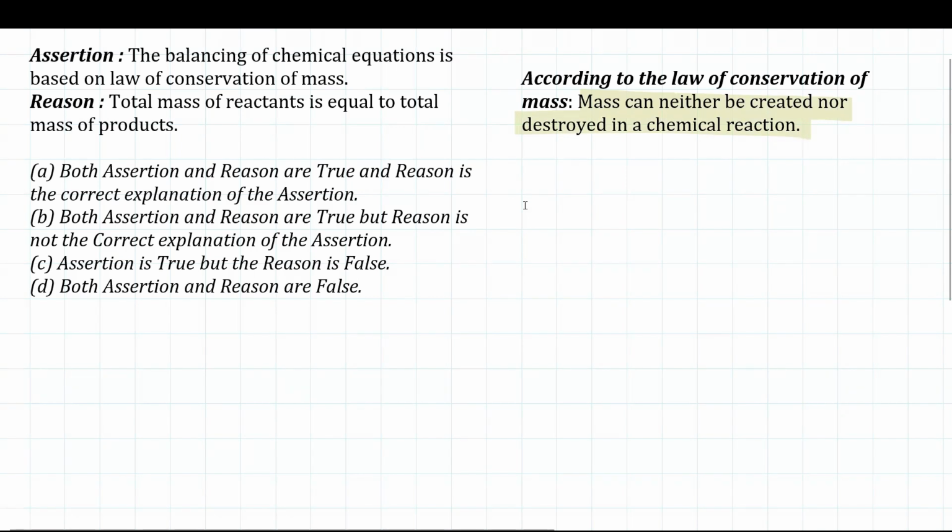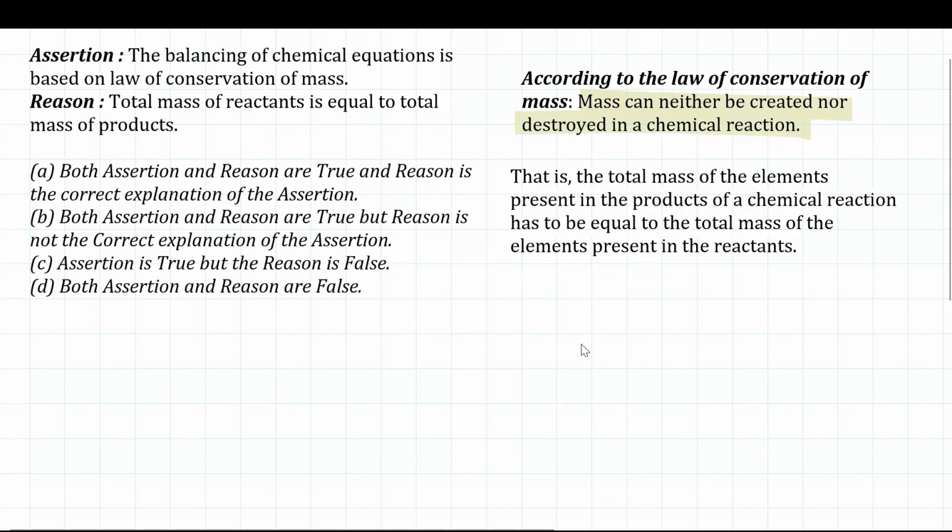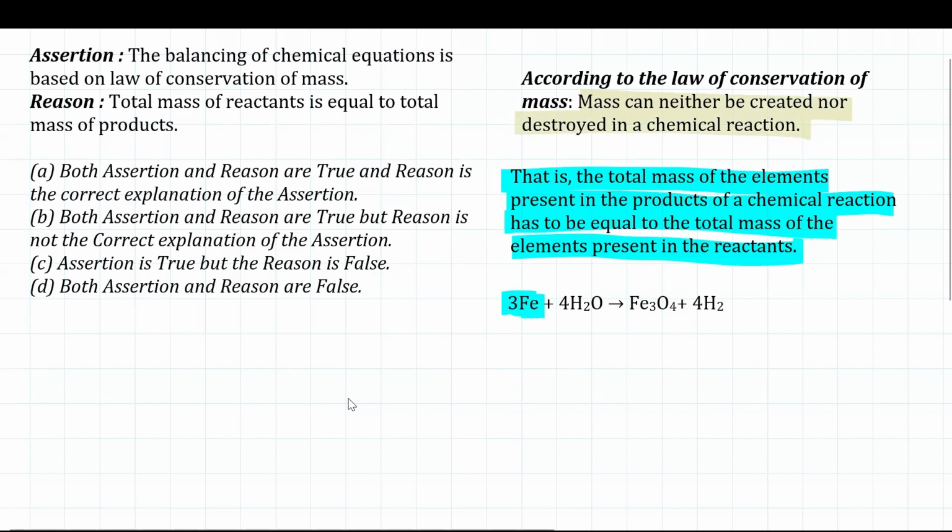Further, it also says that the total mass of the elements present in the product of a chemical reaction has to be equal to the total mass of the elements present in the reactant. So if I write a chemical reaction over here, you'll find that the sum of the masses of the reactant, which includes the masses of three atoms of iron plus the masses of four molecules of oxygen, is equal to the sum of the masses of all the elements present in the product.